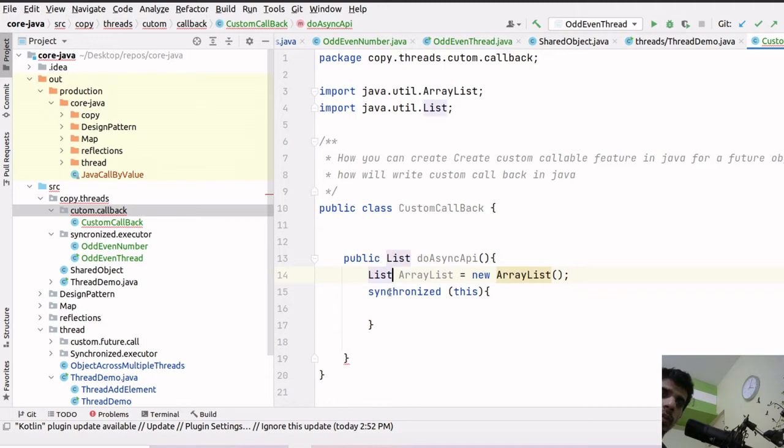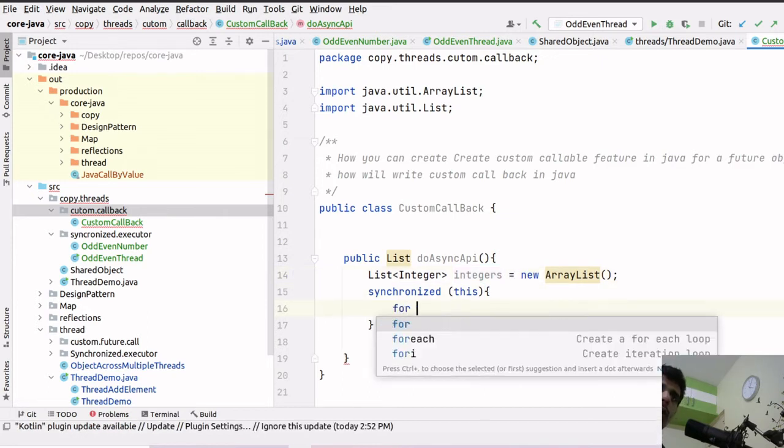Okay, we can make this list an integer list. So I can simply write integers, and then for now what we can do is in the for loop, since